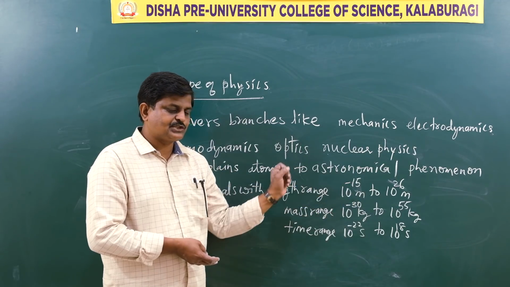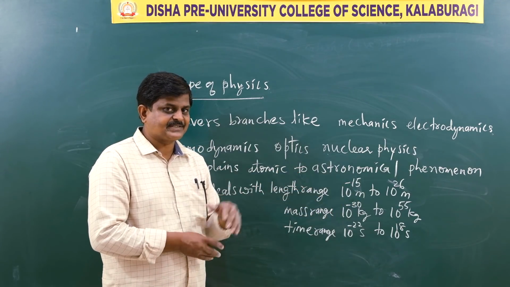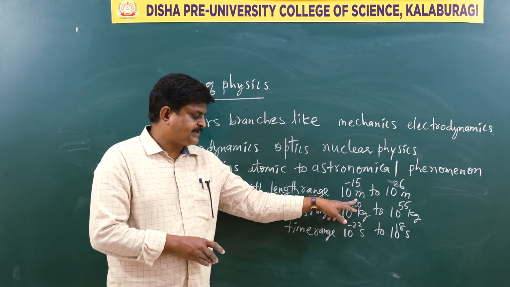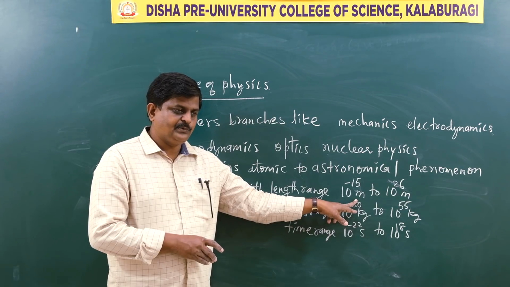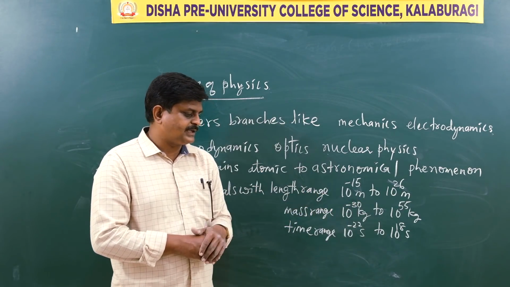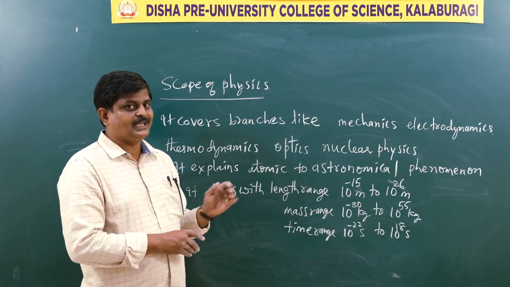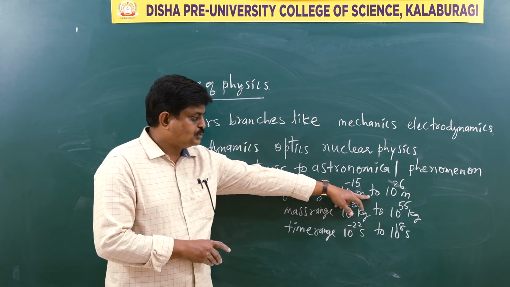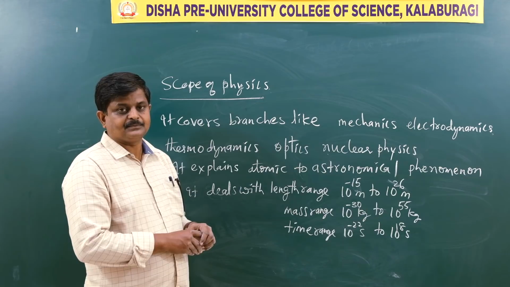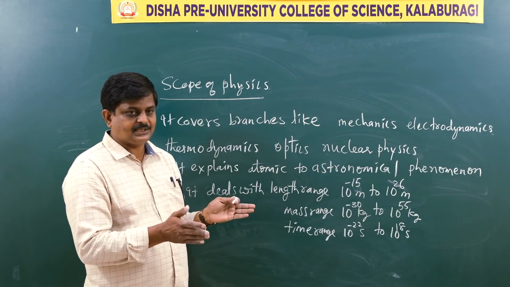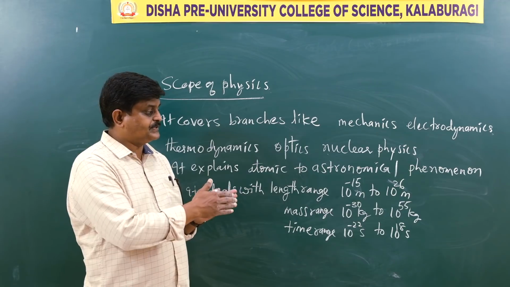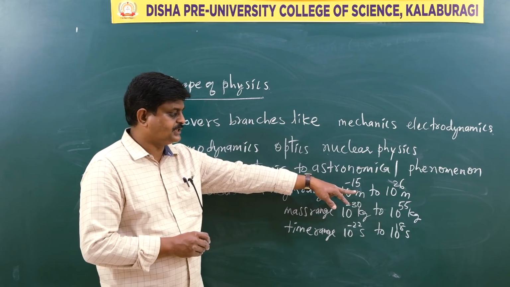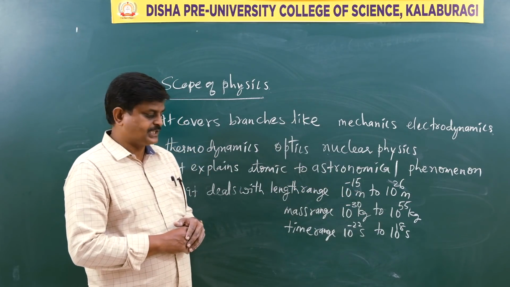Anybody knows the largest unit of length? Sometimes we go for a parsec. The length range of 10 raised to minus 15 meter is for a nuclear radius. Your nuclear radius lies in this range only, up to 10 raised to 26 meter. And what is such a large length? The observable universe. The observable universe has a length range in the order of 10 raised to 26.